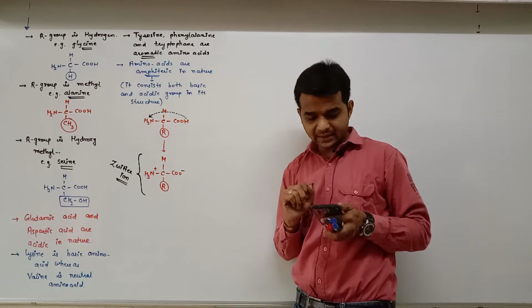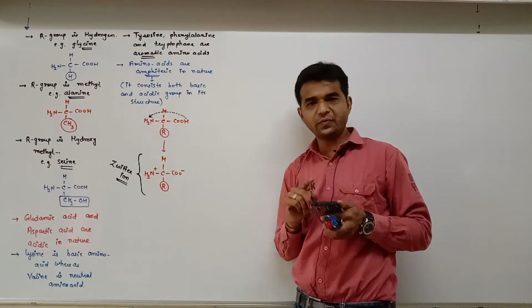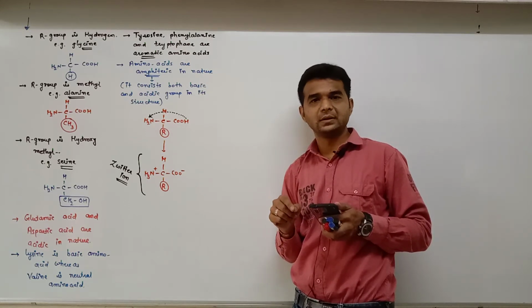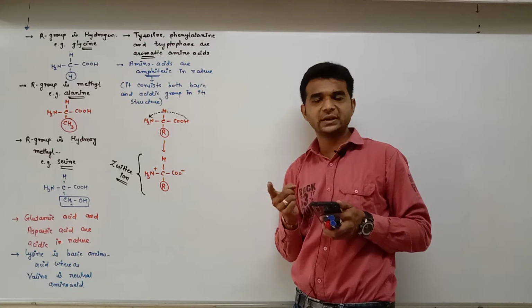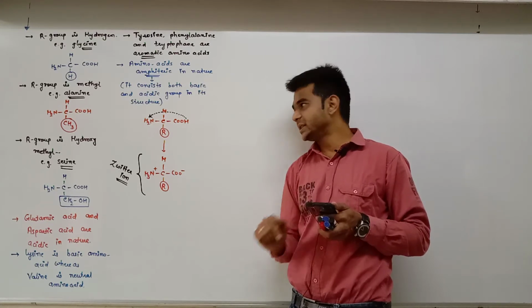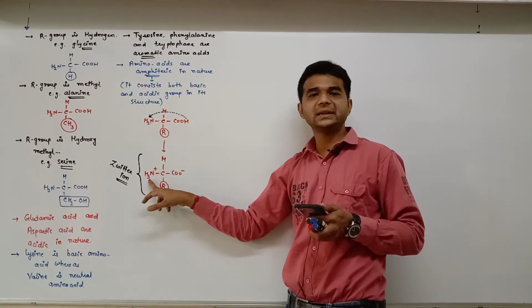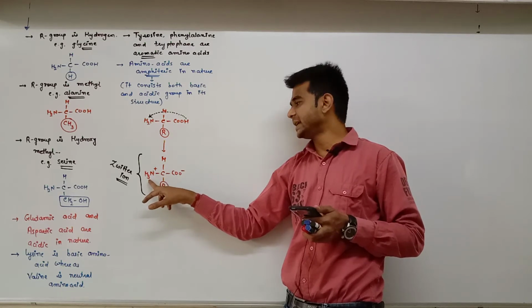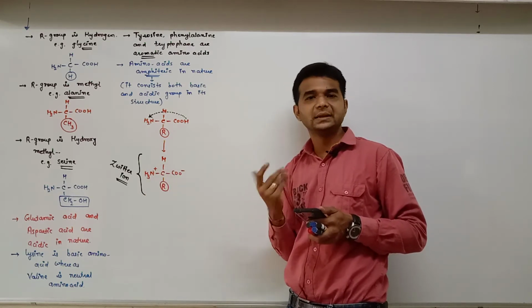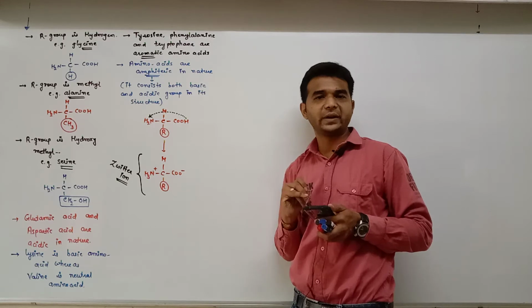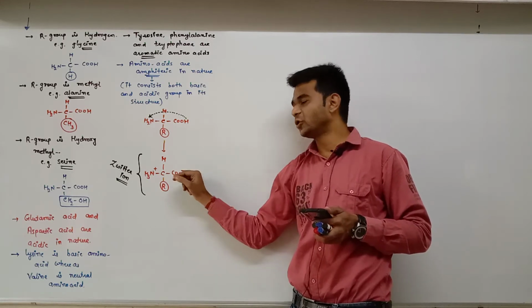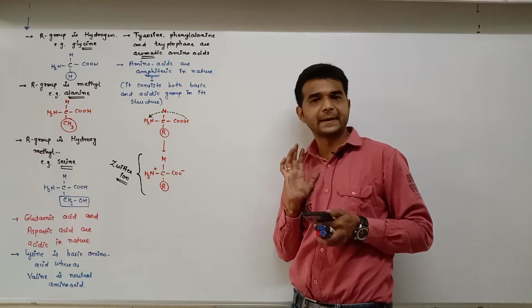Okay. Then when you move from B to C, hydrogen is also dissociated. So it is dissociated from the NH3, so over the NH3 the 1 plus charge is lost. So NH2 is there, and COO minus is as it is.